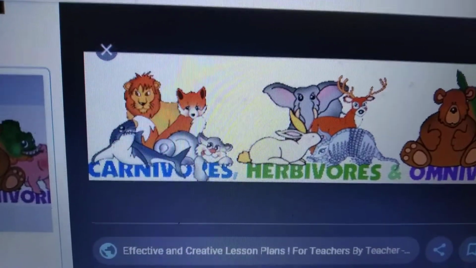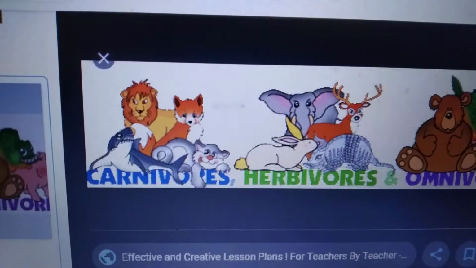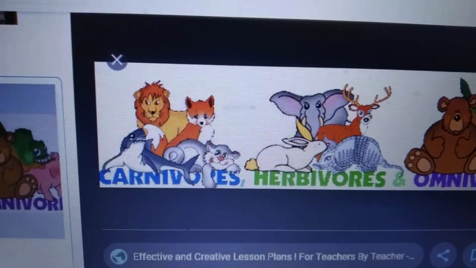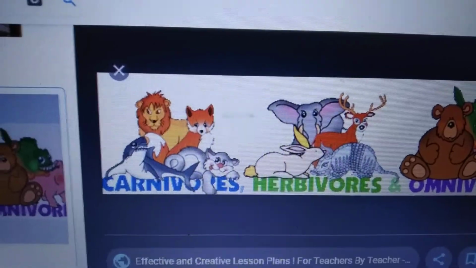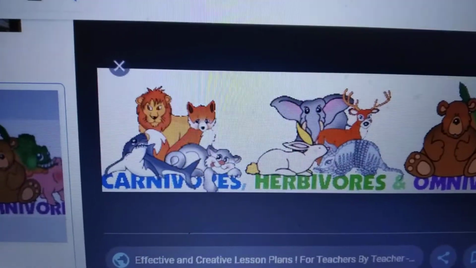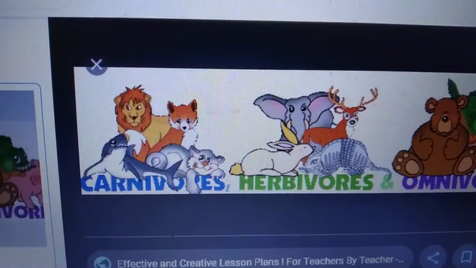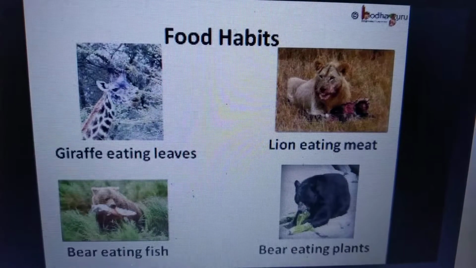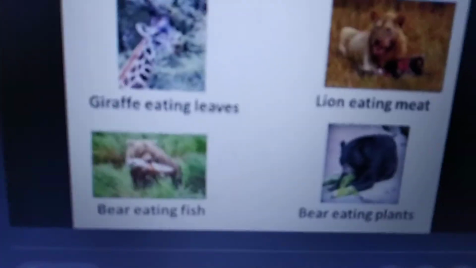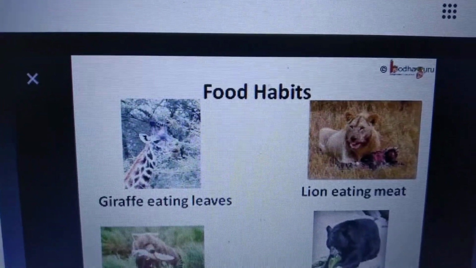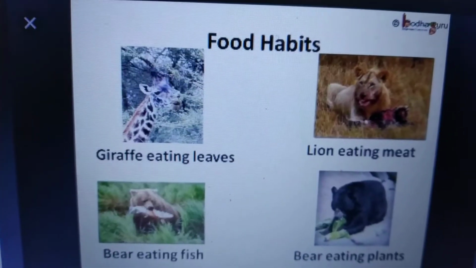Flesh-eating birds such as the eagle have which type of claws? Sharp claws to catch their prey, and special hooked beaks to tear off the flesh. Okay, see this picture. Here a lion is eating meat. Here a giraffe is eating leaves. Next, a bear eating flesh and a bear eating plants; that topic comes under omnivores. First, you see carnivores, lion eating flesh. So, these are carnivores.